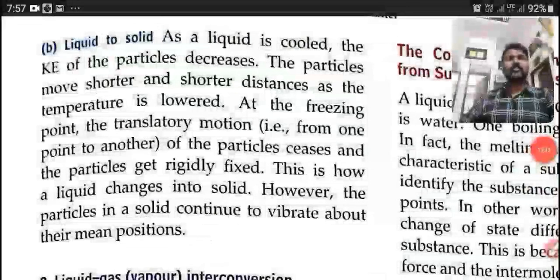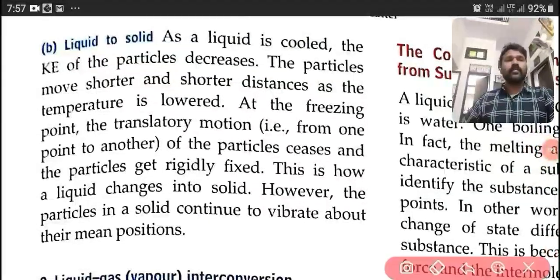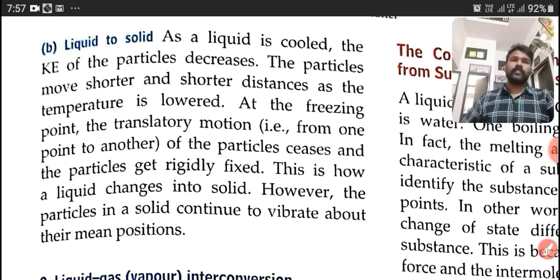Now next, liquid to solid. Here what will happen? As a liquid is cooled, the kinetic energy of the particles decreases.